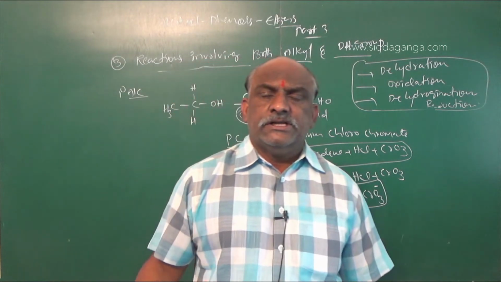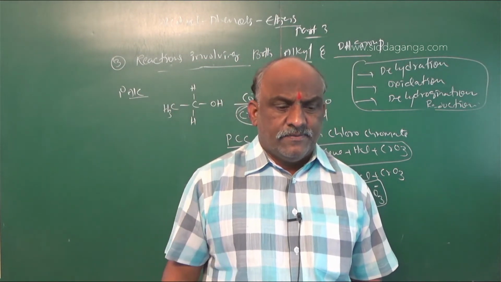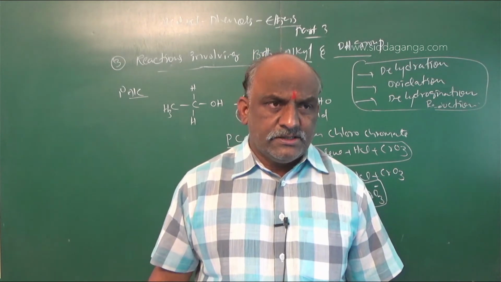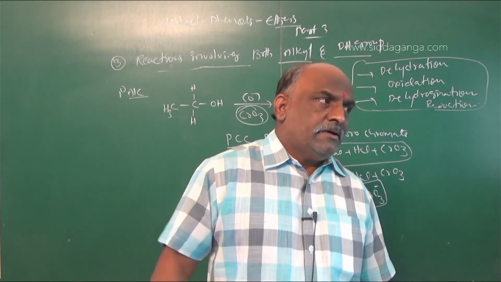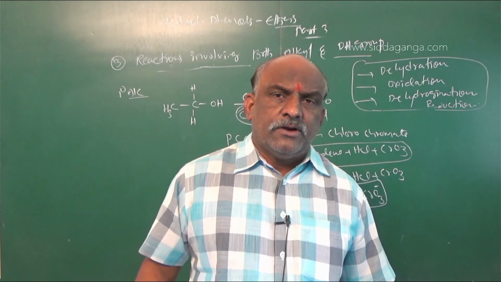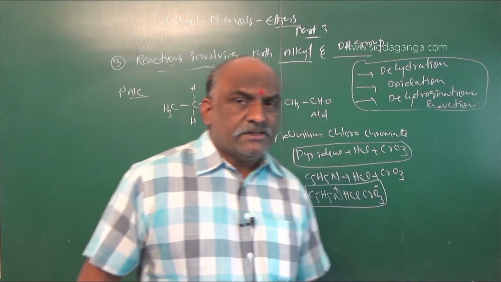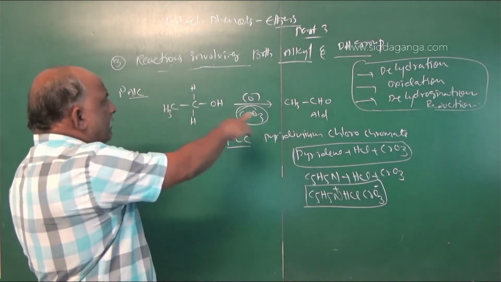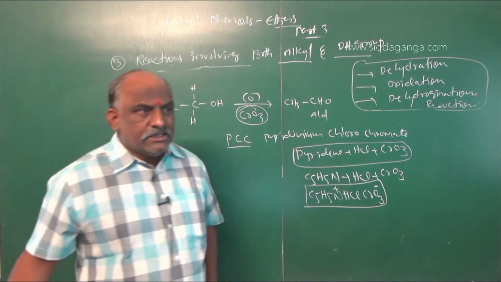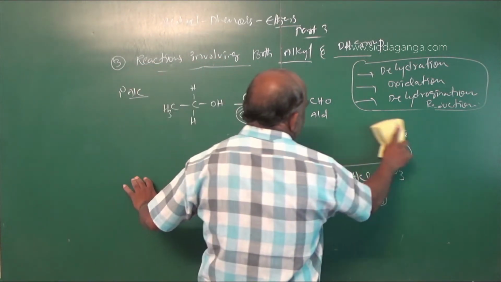Further, if this oxidation is prolonged, then aldehydes are also converted into carboxylic acids. But ketones are not ready to convert into carboxylic acids. But if the reaction is prolonged, then ketone also undergoes further oxidation to give carboxylic acids. So primary alcohols on oxidation give aldehydes, and suppose we go with secondary alcohols.